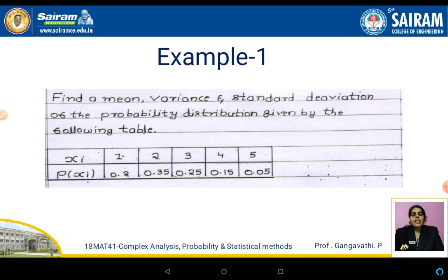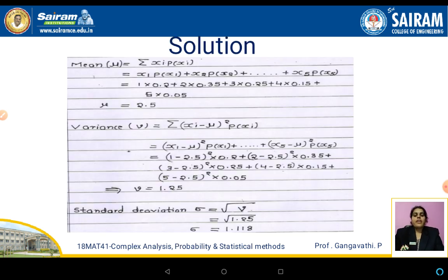Now let us understand the concepts better with the help of examples. Find the mean, variance and standard deviation of the probability distribution given by the following table. The xi values and p of xi values have been given. Look at that, xi values 1 to 5 are given, and the probability values are also given for all 5. So for every x there is a p of x. It has asked us to evaluate the mean, variance and standard deviation. We know the formula for mean, that is mu, is given by summation of xi into p of xi. How many values of x have been given? Totally 5 values, so i takes the values from 1 to 5.